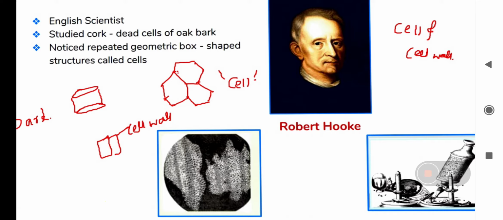So he was Robert Hooke, an English scientist, and he studied cork, that is the dead cells of oak bark, and he noticed some little hexagonal shaped cells and he coined the term cell.